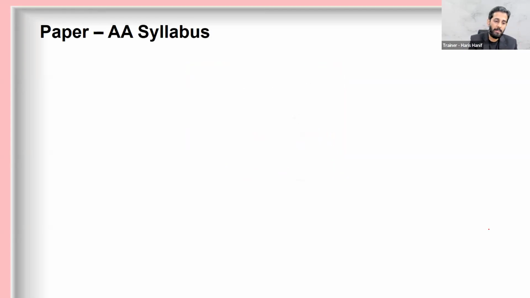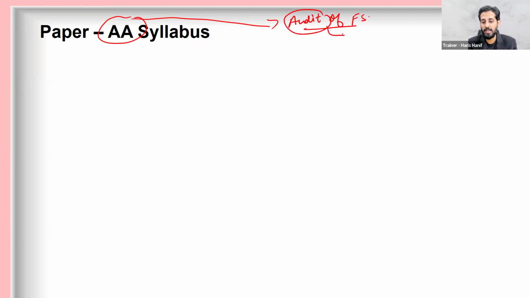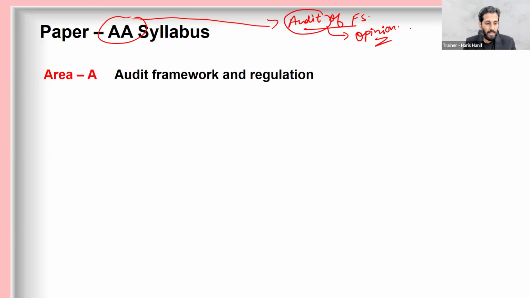Syllabus area for paper AA. Before I begin with the syllabus area, see that you are doing the audit of financial statements, and at the end you have to express the opinion on the financial statements, and that is what paper AA Audit and Assurance is. And let's see the course curriculum.